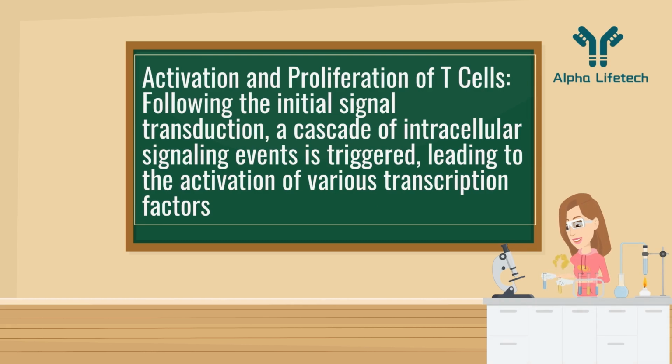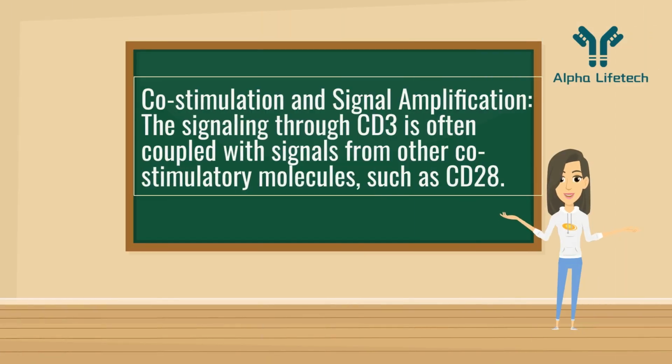Activation and proliferation of T-cells. Following the initial signal transduction, a cascade of intracellular signaling events is triggered, leading to the activation of various transcription factors. Co-stimulation and signal amplification. The signaling through CD3 is often coupled with signals from other co-stimulatory molecules, such as CD28.